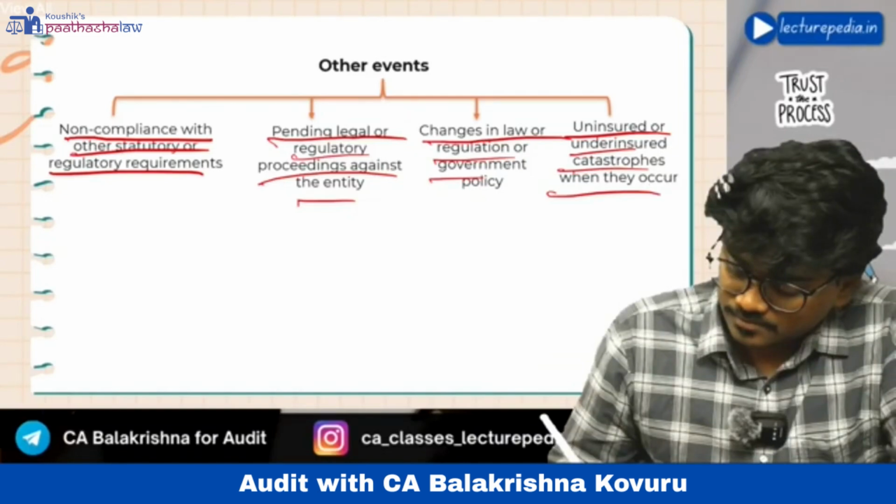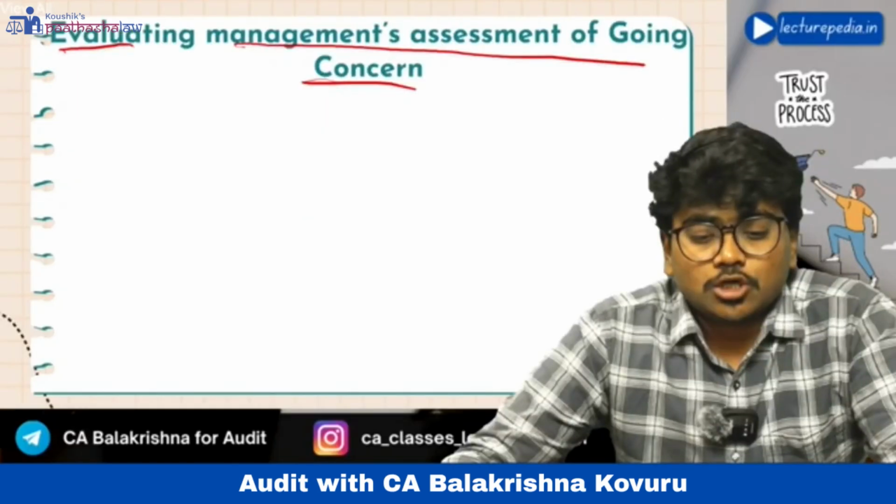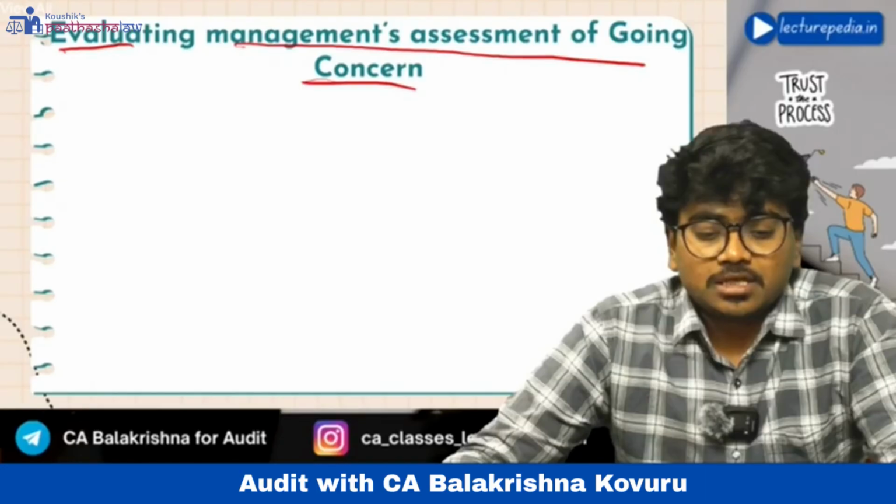Next, evaluating management's assessment of going concern. Now, in the first slide itself, we have discussed that it is the responsibility of the management to assess whether the entity can continue as a going concern or not. After that, the auditor has to evaluate the assessment that is made by the management. Now, how will the auditor evaluate? Let us see.